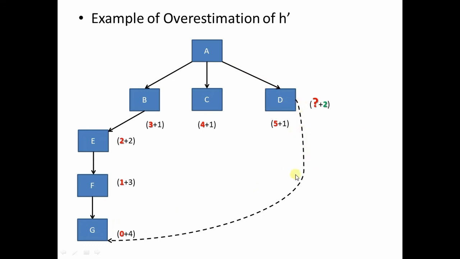But to realize this dotted path, the path that is supposed to be present once D is expanded, this path we will never find. We will never be able to find it, since h dash of D is overestimated. Since h dash of D is overestimated, we will never be able to find that there is a further path that links D with G.